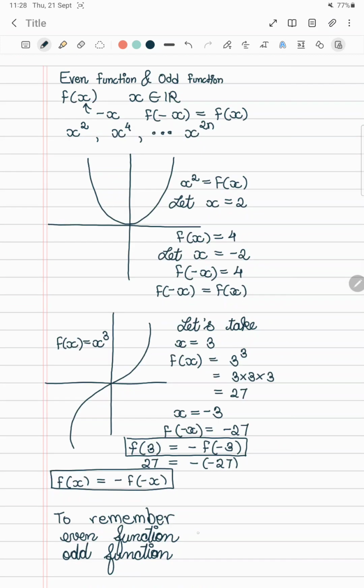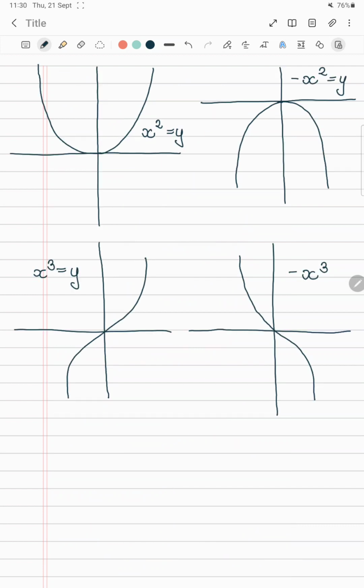So we need to remember that in an even function, f of x is equal to f of minus x, and in an odd function, f of x is equal to minus of f of minus x. Now we are going to study the nature of graphs of x square, minus x square, x cube and minus x cube.